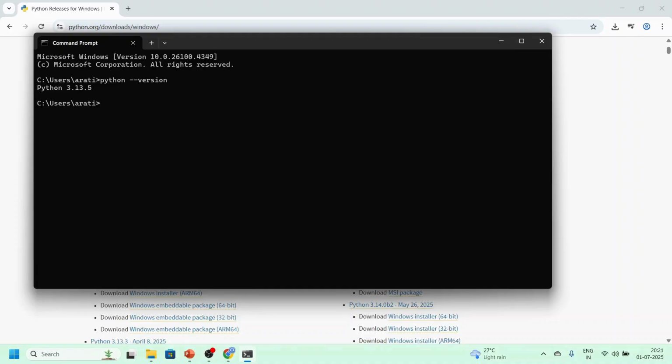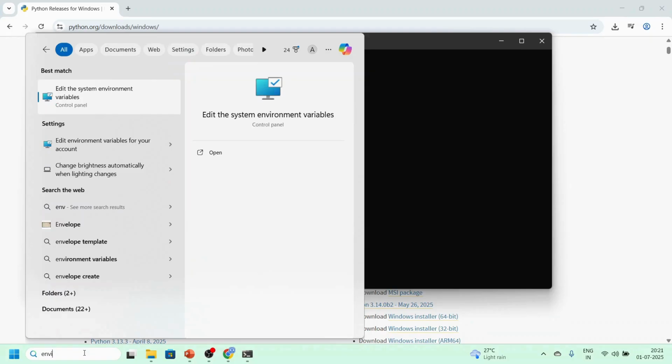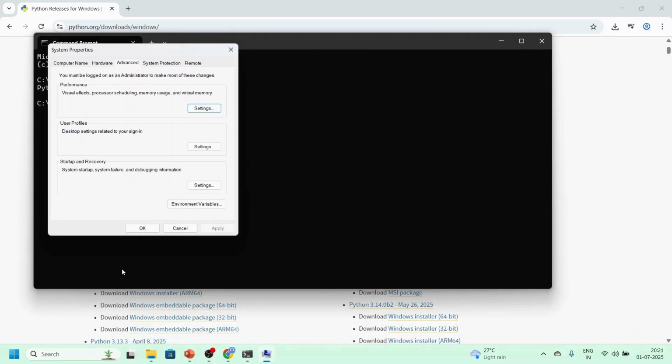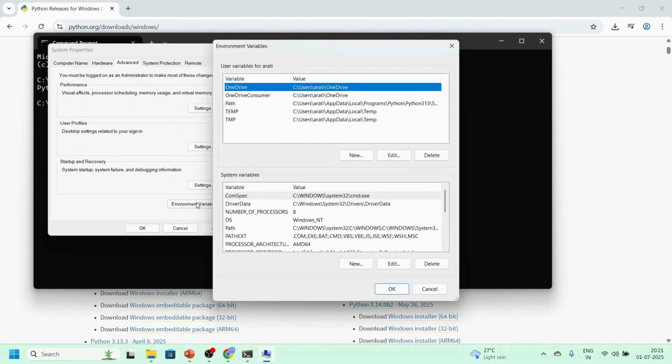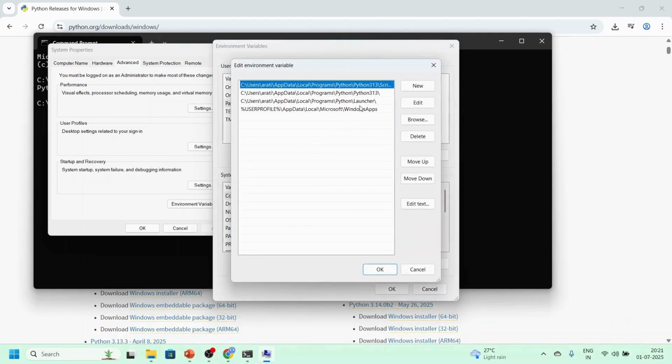If you don't get any output or you get Python is not a recognized command even after installation, check the environment variable path. In order to check the environment variable, you can directly type environment variable in the search box and you will be able to check the environment variable set. So in this case, select path, click on edit, and we can see here that Python variables are set in path.